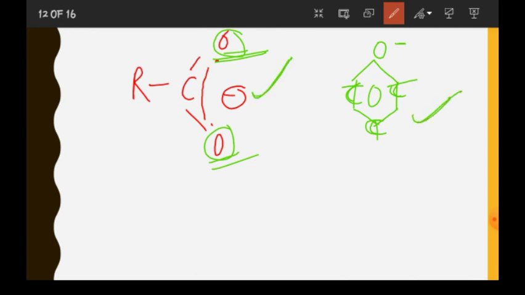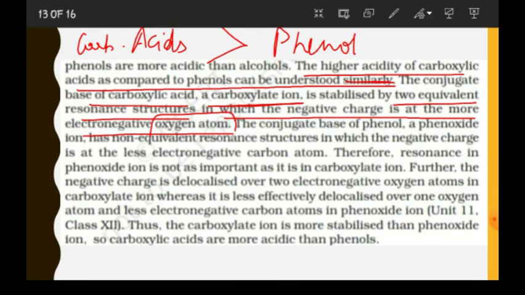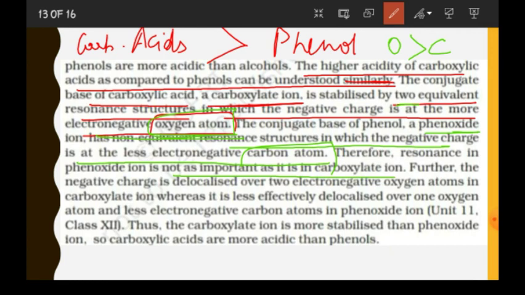This is what is written here also. If you see the paragraph: the conjugate base carboxylate ion is stabilized by two equivalent resonance structures in which negative charge is at the more electronegative oxygen atom. If you compare oxygen atom with carbon atom, oxygen atom is more electronegative. The conjugate base of phenol, phenoxide ion, has non-equivalent resonance structures in which negative charge is on the less electronegative carbon atom. So this is one more reason. Therefore, resonance in phenoxide ion is not as important as in carboxylate ion.